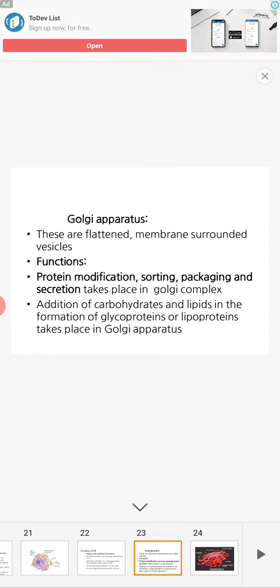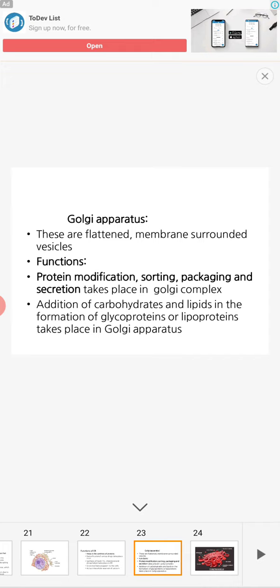The addition of carbohydrates and lipids, in the formation of glycoproteins or lipoproteins, takes place in the Golgi apparatus. Lipoproteins means lipid and protein, like HDL, high density lipoprotein, and LDL. You have heard about good cholesterol and bad cholesterol; HDL and LDL all come under lipoproteins.